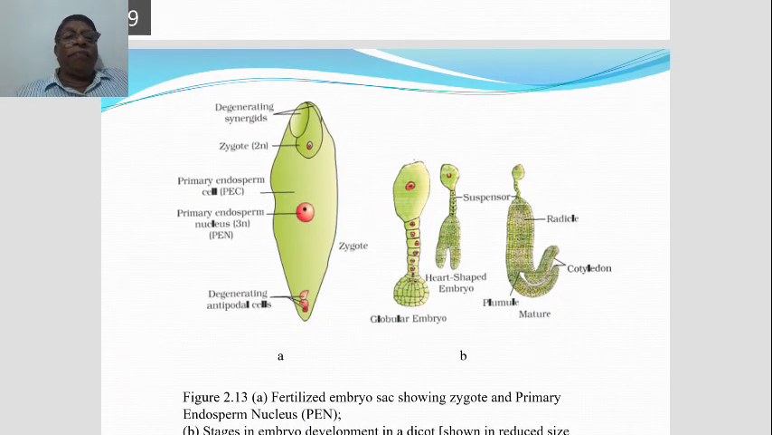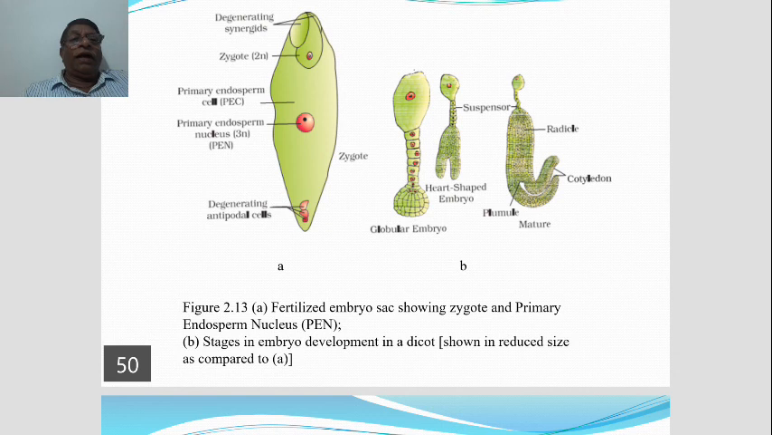Now see the diagram. The A diagram shows the fertilized embryo sac, showing the zygote. Where is the zygote? At the micropylar end, the zygote is there. Then PEN is there, the primary endosperm nucleus, which is present in a big cell, the primary endosperm cell, what you called previously the central cell. The central cell transformed into primary endosperm cell. That is the first diagram.